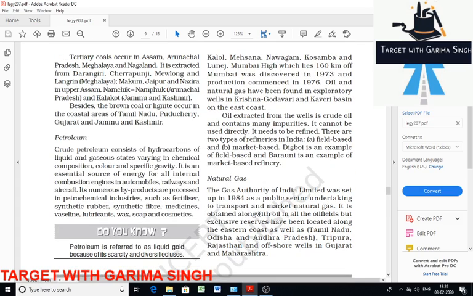Then we will discuss natural gas. Natural gas occurs along with oil as well as separately in gas reserves in India. These gas reserves are located along the eastern coast of Tamil Nadu, Odisha, Andhra Pradesh, Tripura, Rajasthan, and even Gujarat and Maharashtra have offshore wells of natural gas. According to a survey report, these are indications of huge gas reserves.